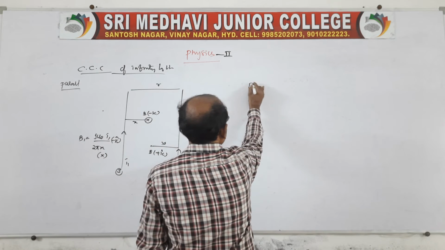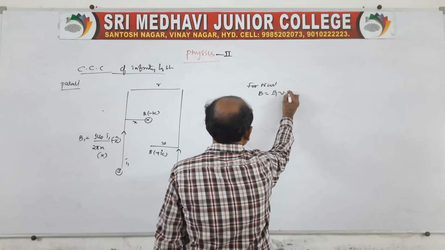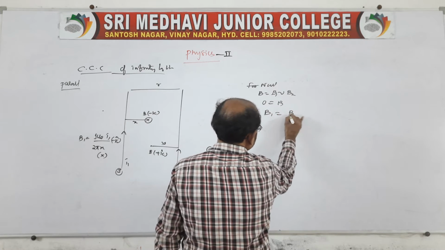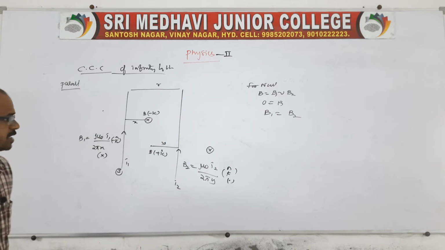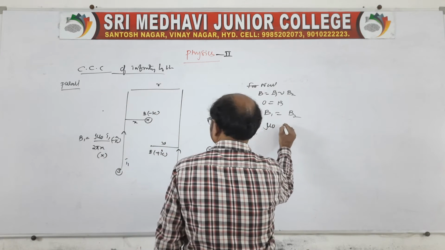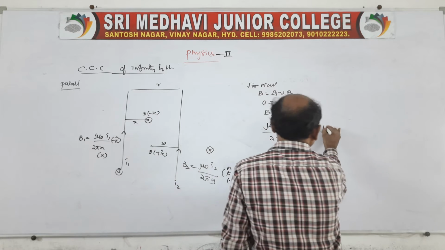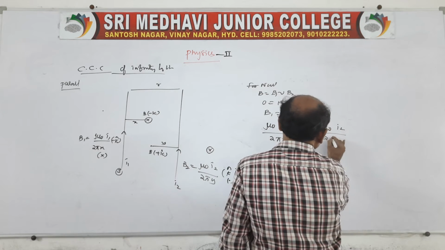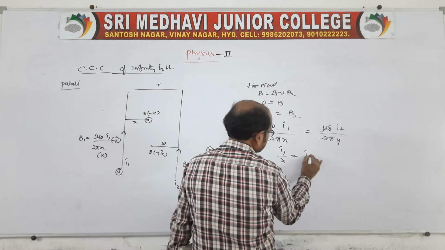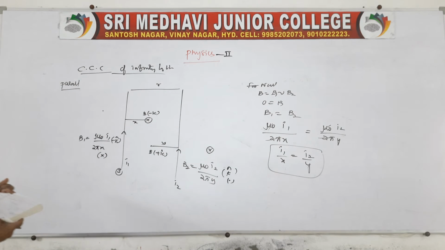Therefore for the null point, B is equal to B1 minus B2, and the resultant is 0. Therefore B1 is equal to B2. So at that point the magnetic induction cancels. So mu naught I1 by 2 pi x is equal to mu naught I2 by 2 pi y. So I1 by x is equal to I2 by y. This is for two straight current carrying conductors held with currents in the same direction.